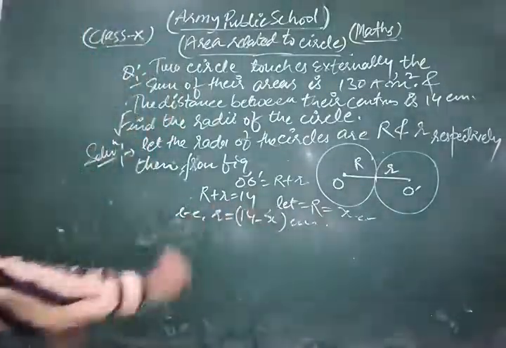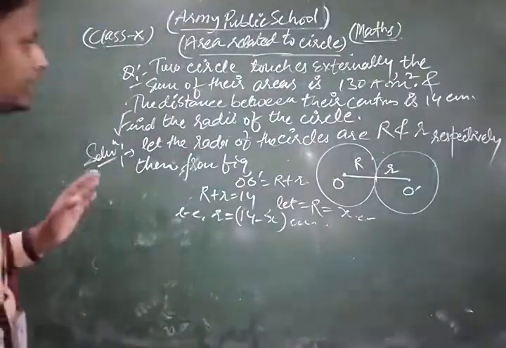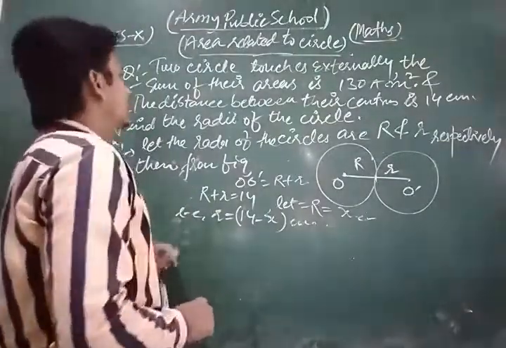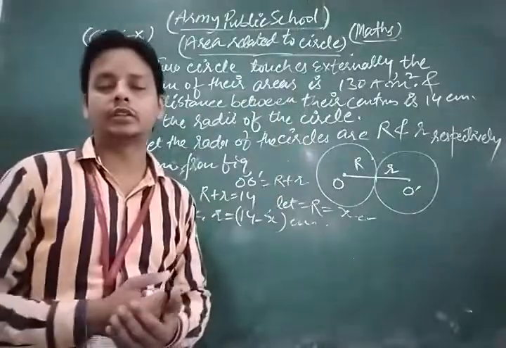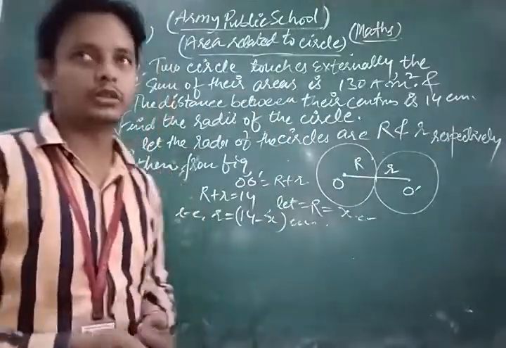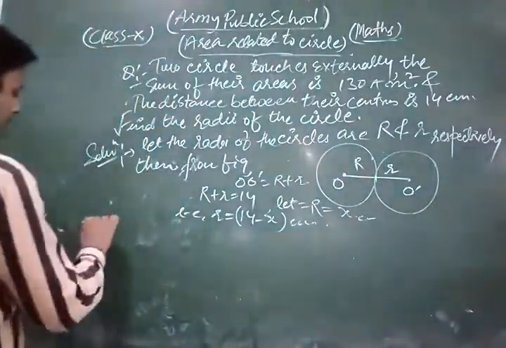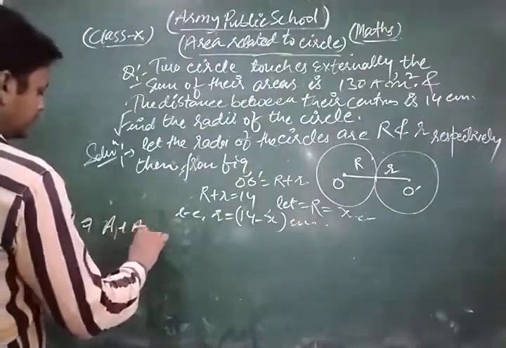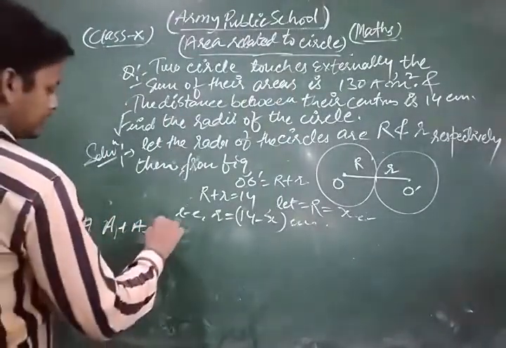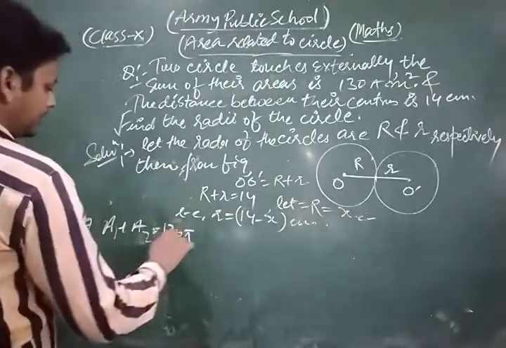Now, the sum of their areas is 130 pi centimeter square, as given in the question. So according to another concept, A1 plus A2 is equal to 130 pi.